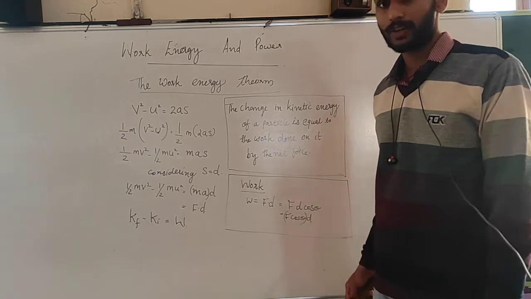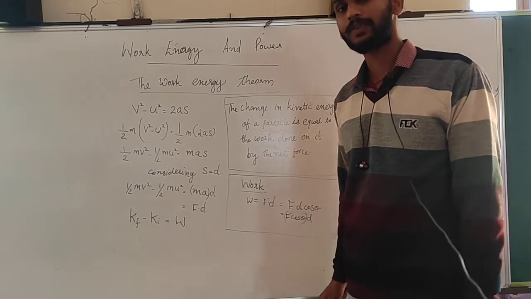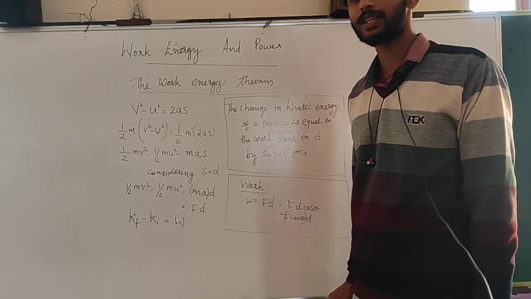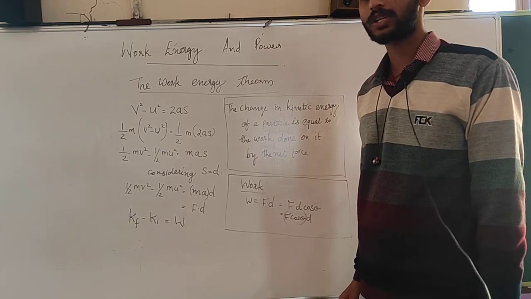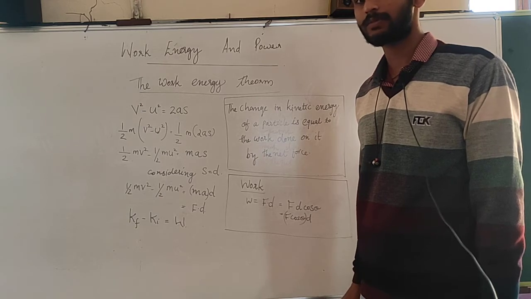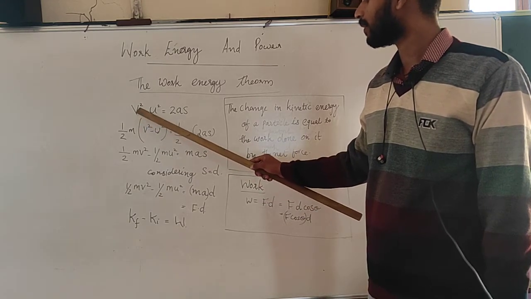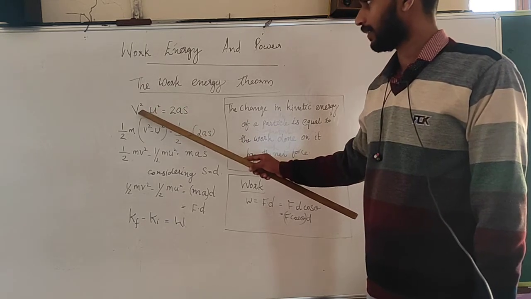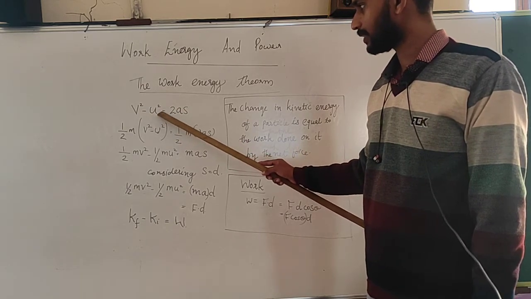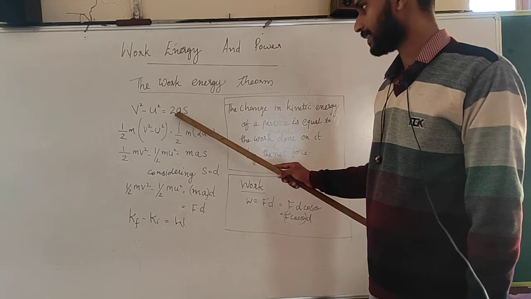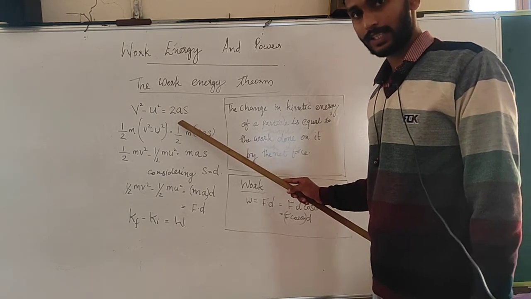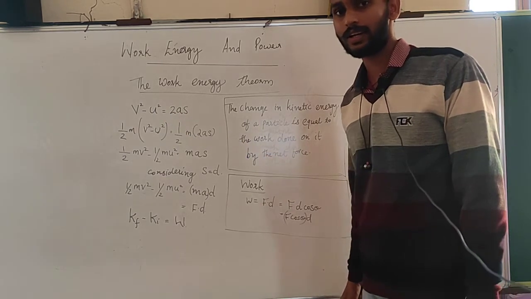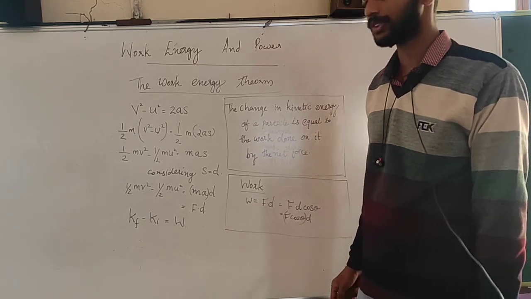Let us come to the proof. You have to begin the proof with the kinematic equation of a uniformly accelerated motion, that is v square minus u square is equal to 2a(s), where v is the final velocity, u is the initial velocity, a is the acceleration, and s is the displacement. You have studied this in the 3rd chapter, isn't it?